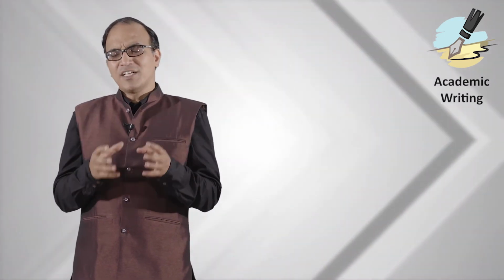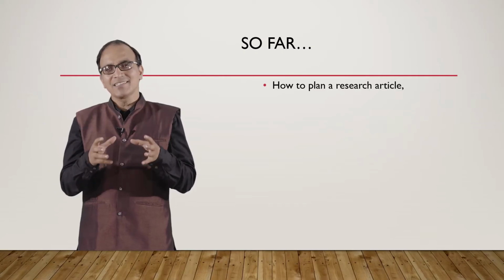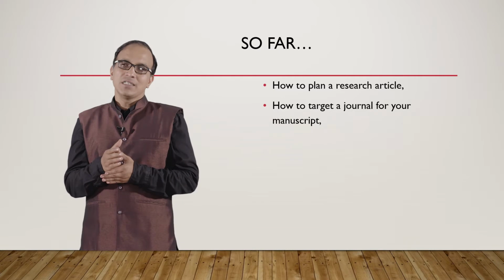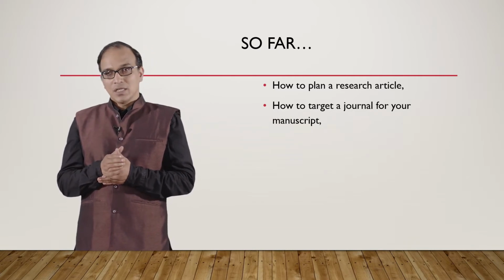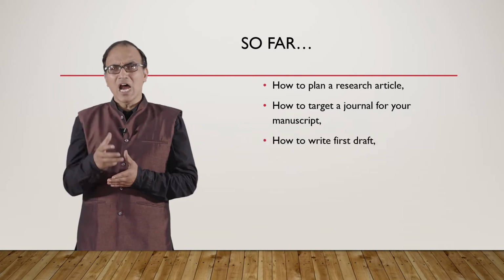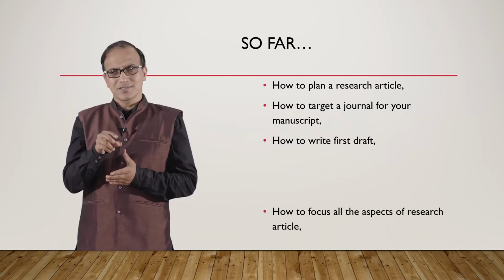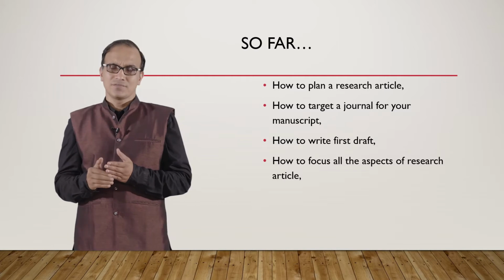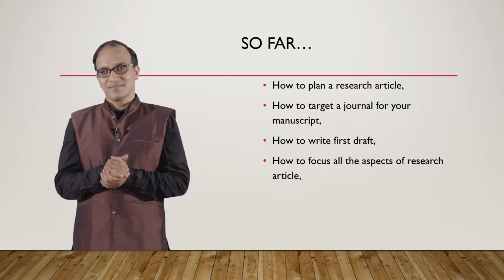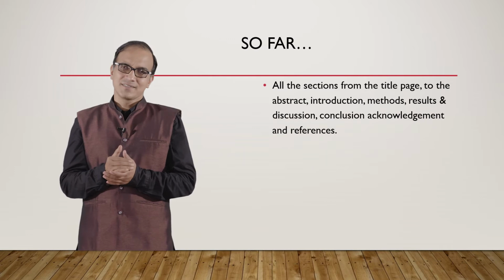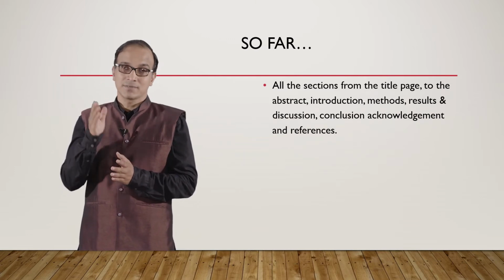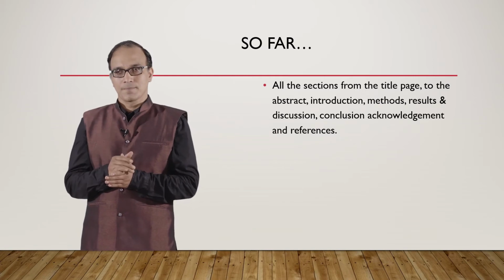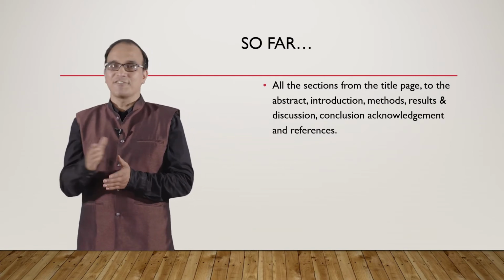We have covered in earlier modules how to plan a research article, how to target a journal for your manuscript, how to write the first draft, how to focus on all the aspects of a research article, all the sections from the title page to the abstract, introduction, methods, results and discussion, conclusion, acknowledgement and references.